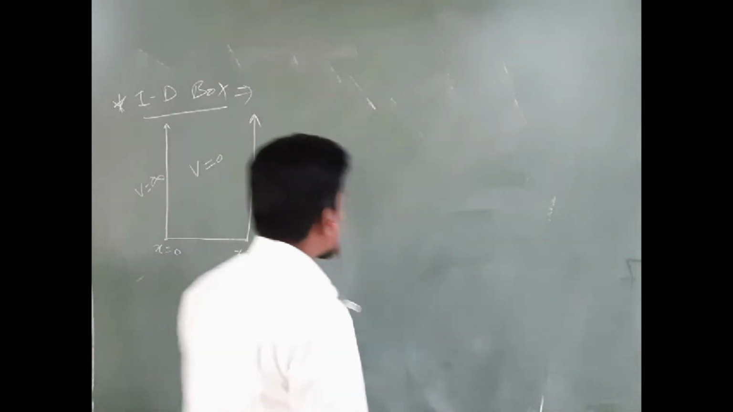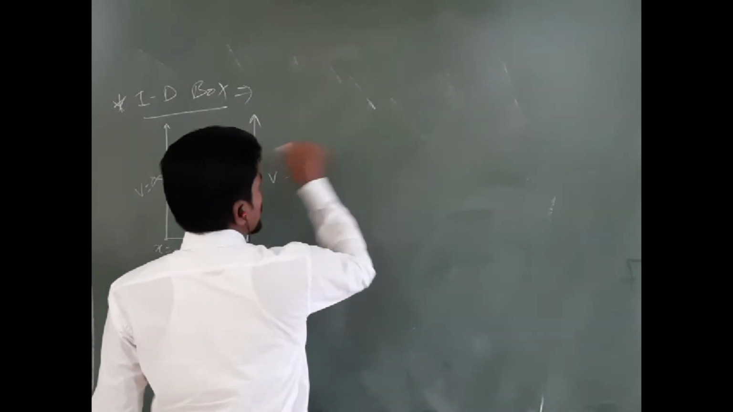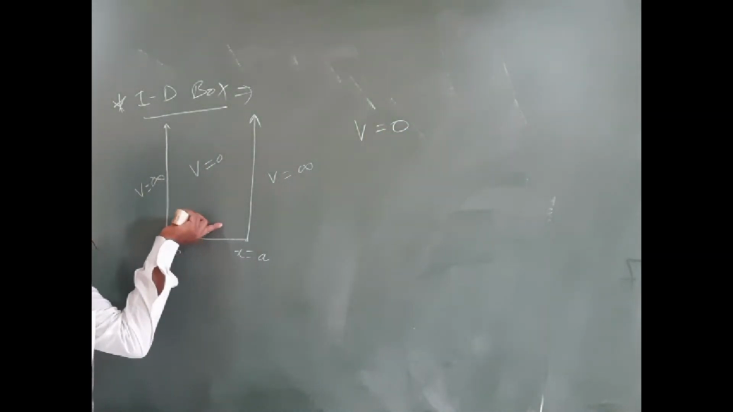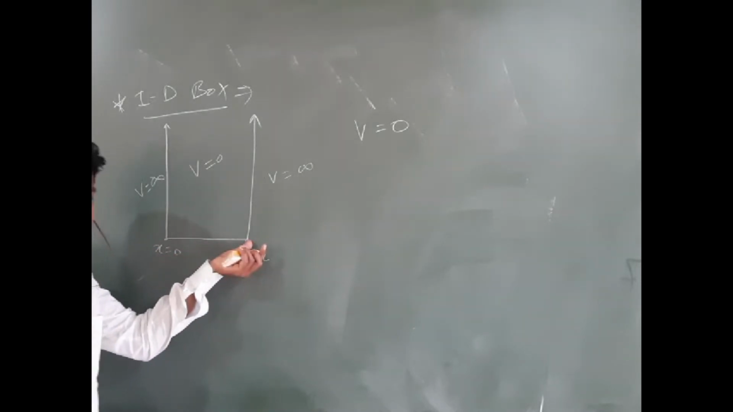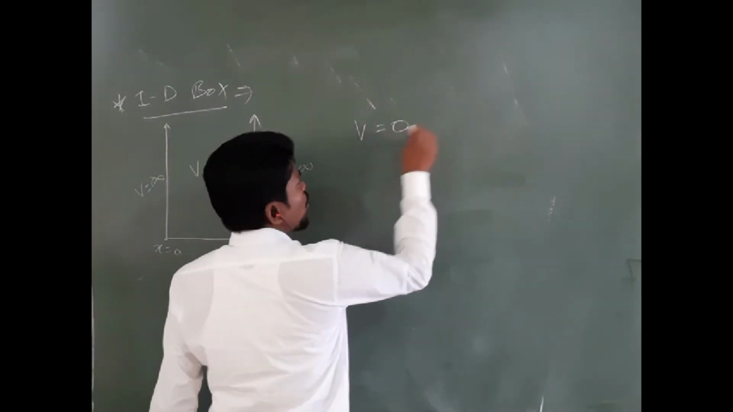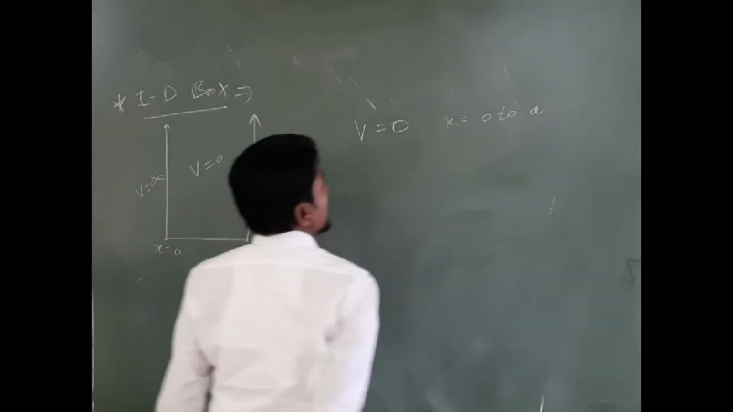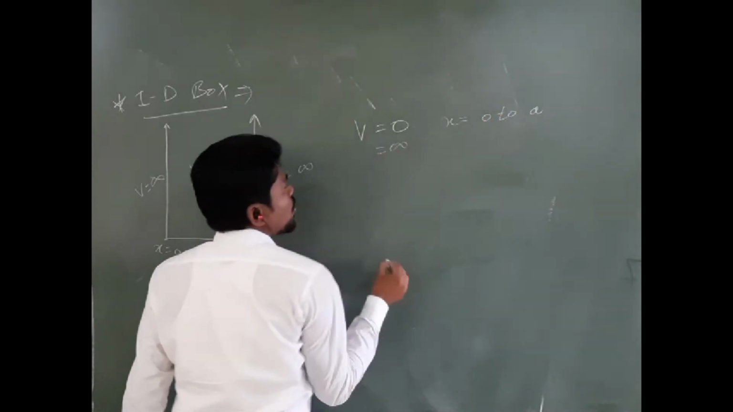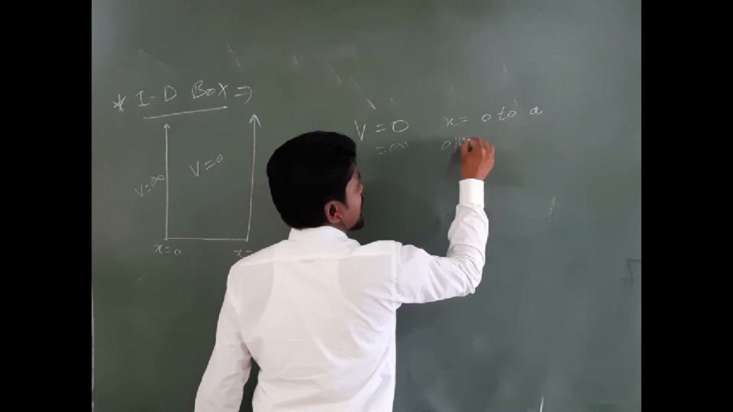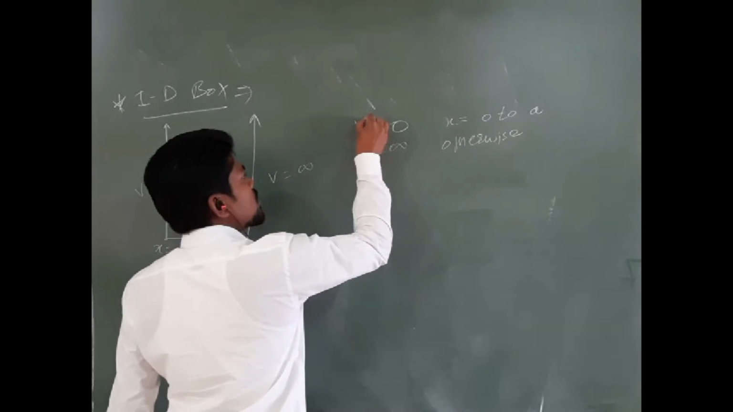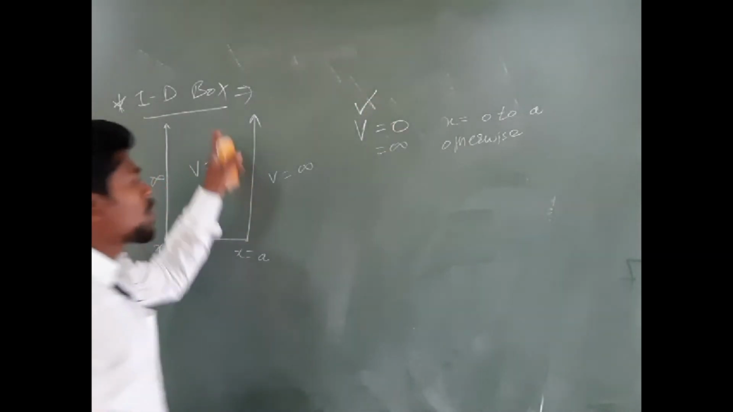So how can we define the potential of this box? We can write the potential V equals 0 inside the box, it means x from 0 to a, and V equals infinite otherwise, or outside. So this is the potential of your 1D box.